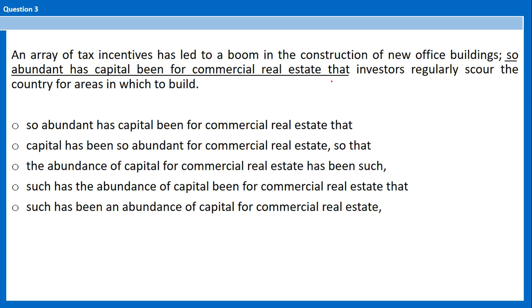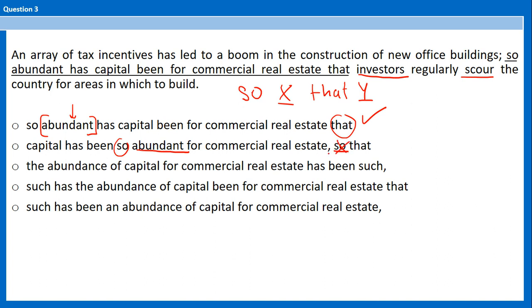Number 3, here we have an idiom with so X, that Y. So abundant is an adjective. That, and after that you need a subject plus a verb. That investors scour, okay? A is perfect. In the second one you have so abundant. So is wrong, that's not idiomatic. And then in the third one you have the abundance has been such, okay, that's not idiomatic.